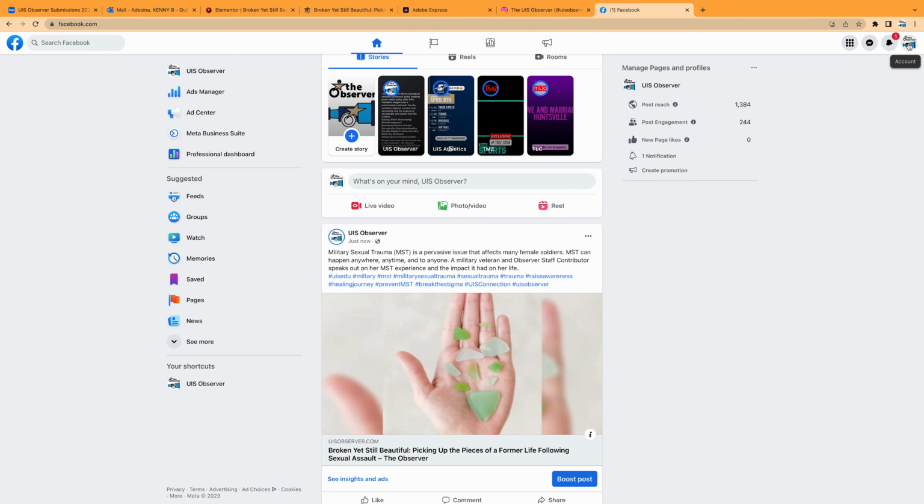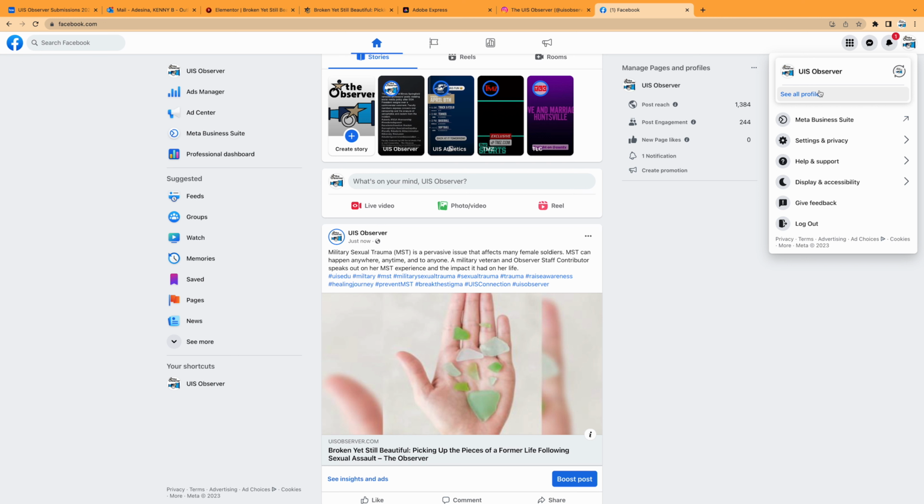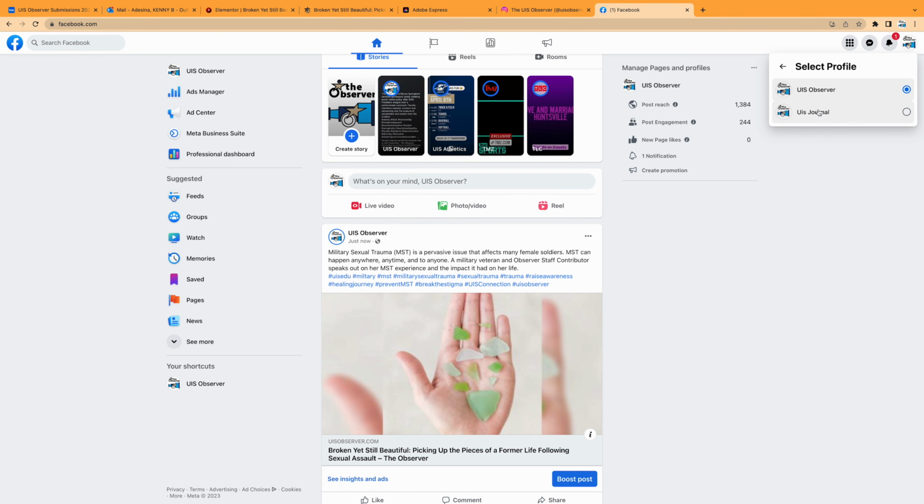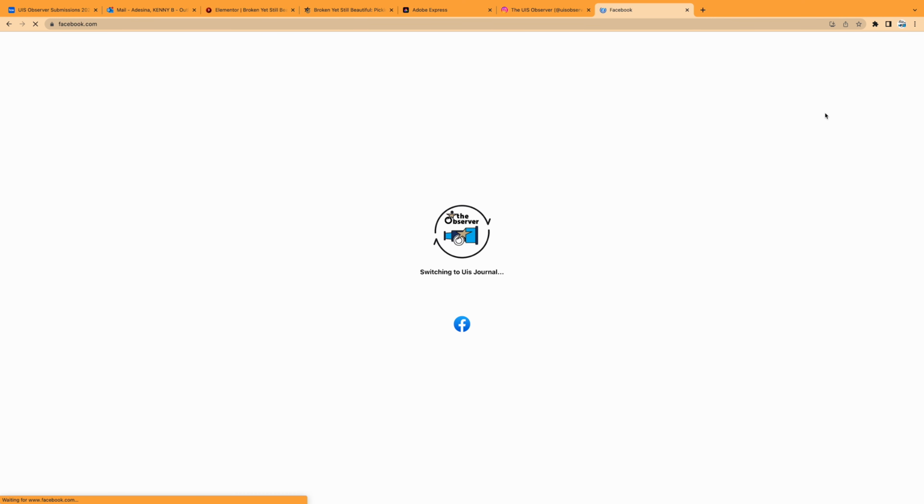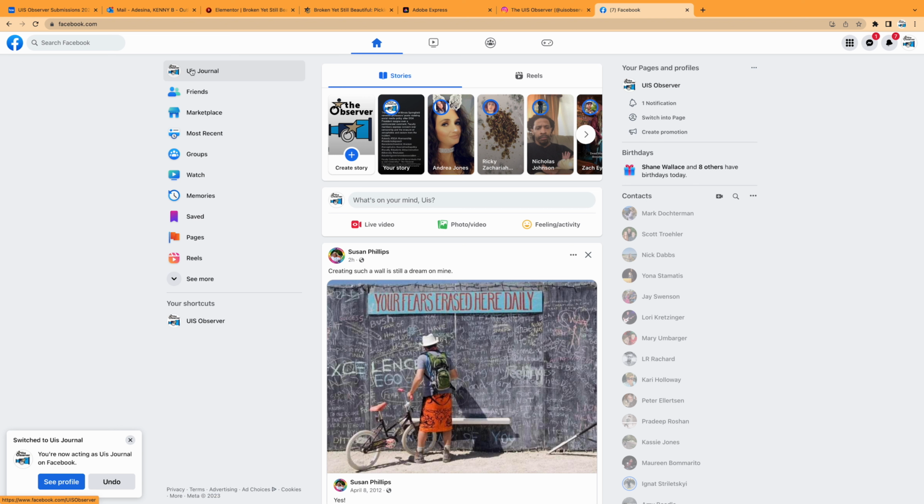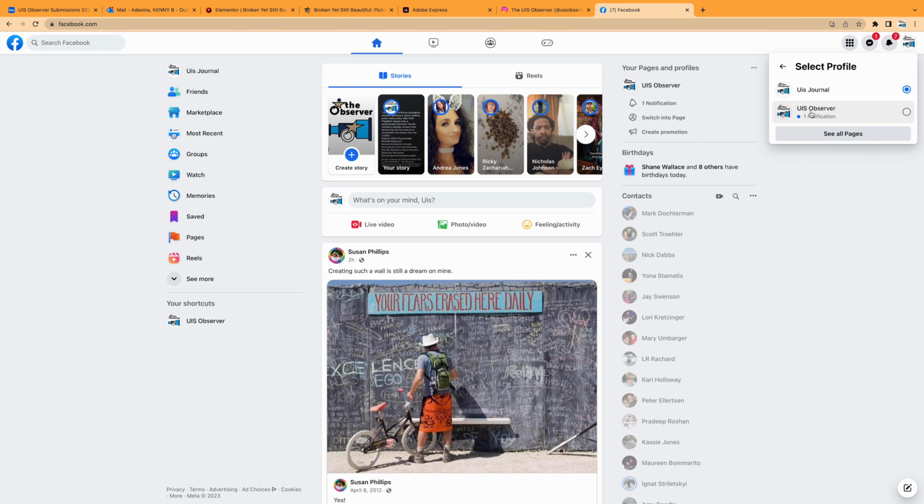To do that, I will click the Observer logo here at the top right corner of the screen that says Account. Then I click See All Profiles to switch to UIS Journal. And here we are on Observer's Facebook account. It's easier to know because it says UIS Journal, which is our former name. And this is our UIS Observer Facebook page.